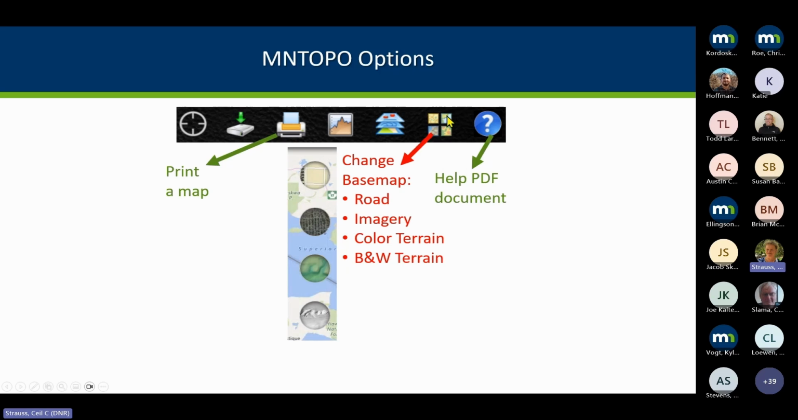So anyway, the icons that are up in the upper right, print, map options, are kind of understandable. There are a few backgrounds, but it's very limited because when they were making this, they wanted it to be a little bit faster if you're trying to look at this in the field. So we do have road, the imagery, and then the terrain in color or black and white as the main options. And there is a help document, though honestly, I know most people don't look at the help document. They try and figure things out.